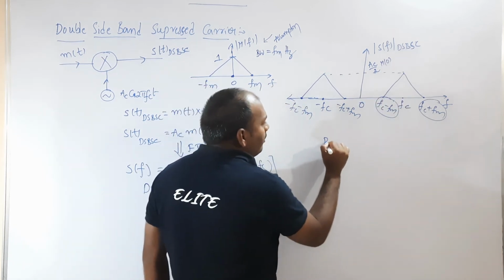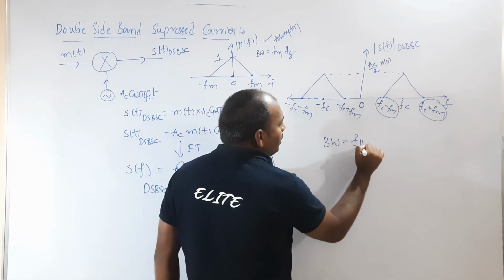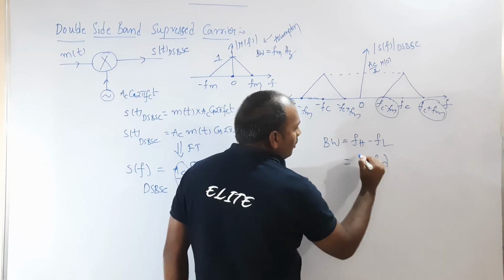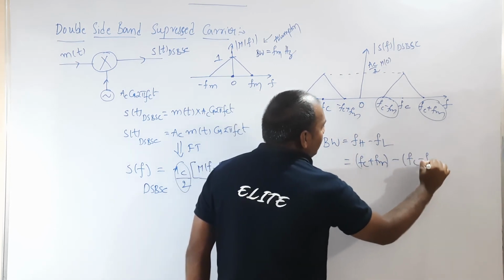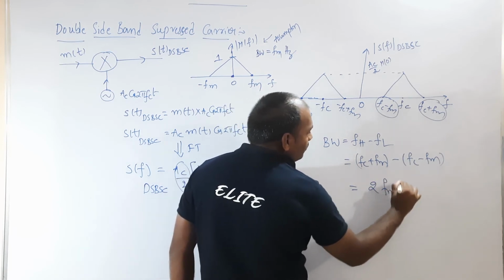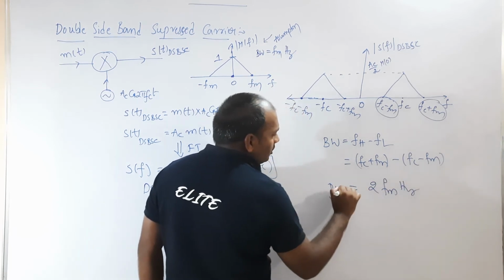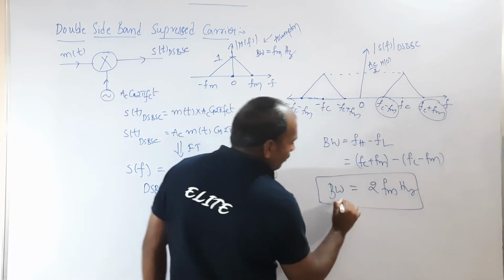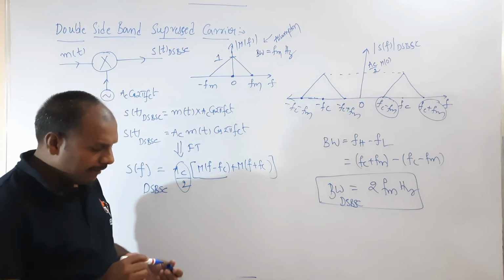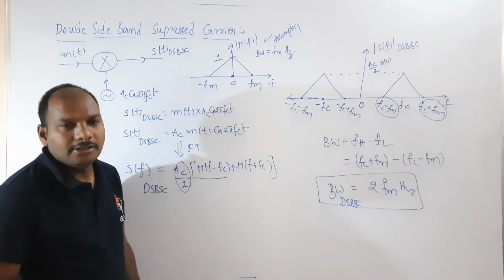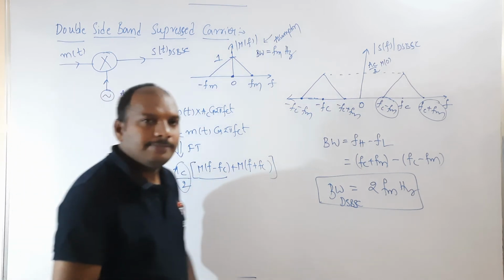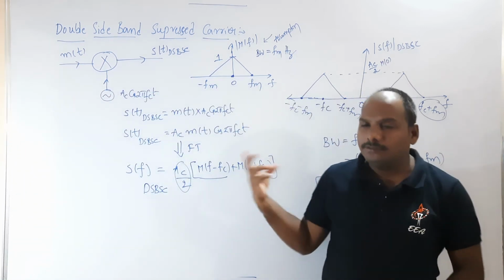Bandwidth is always fH minus fL, that is fc plus fm minus fc minus fm, which is equal to 2 fm hertz. So this is the bandwidth of the DSBSC signal. This is the basic concept behind DSBSC.